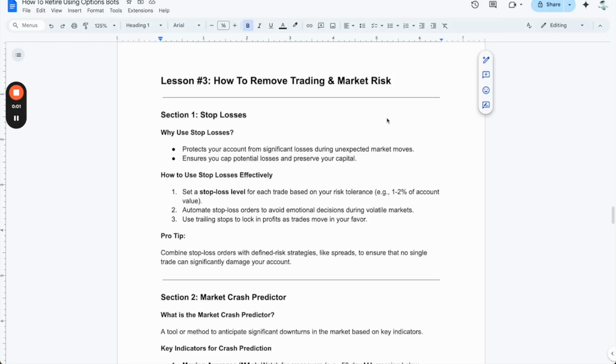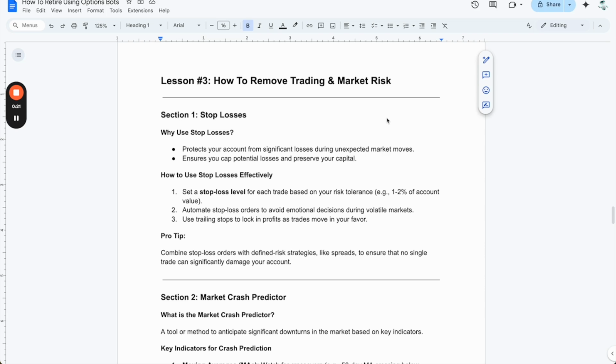Welcome to lesson number 3 of the How to Retire Using Options Bots course. We will be covering how to remove trading and market risk. Again, the whole goal in retirement is to have a steady, consistent income. Again, we're going to sacrifice huge returns for consistency. And again, I think everyone should do that across the board.